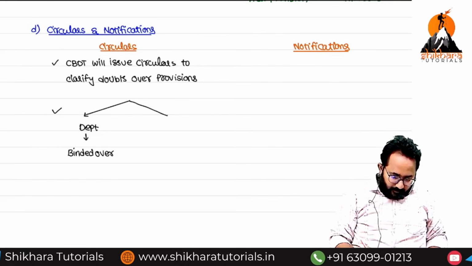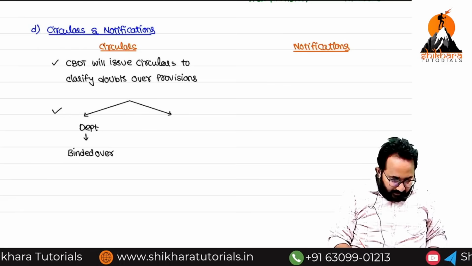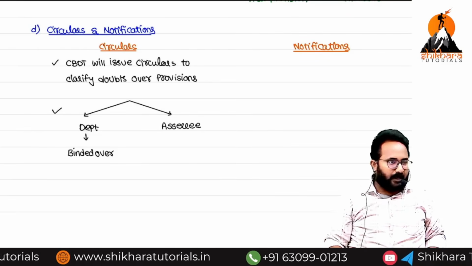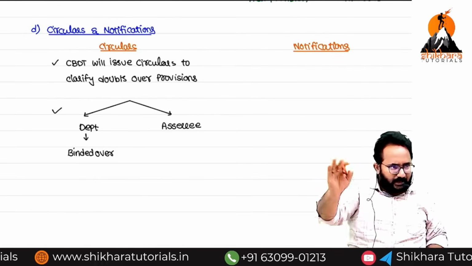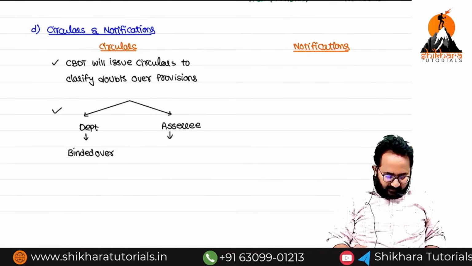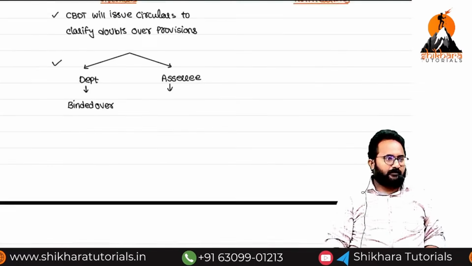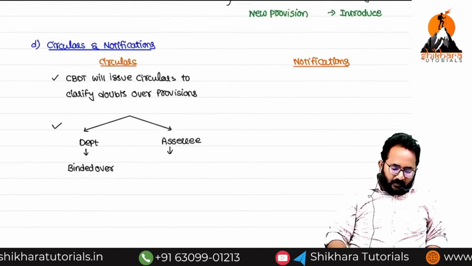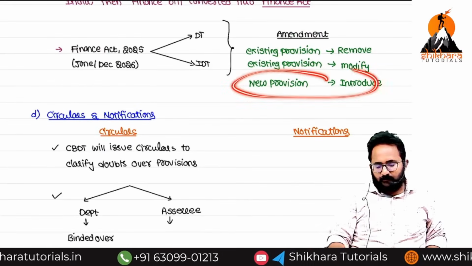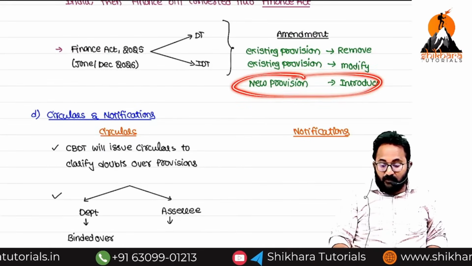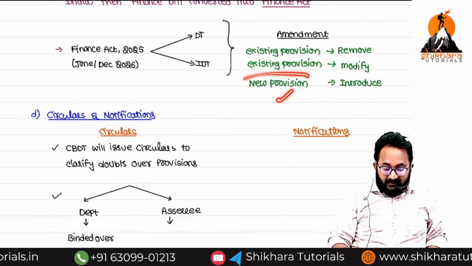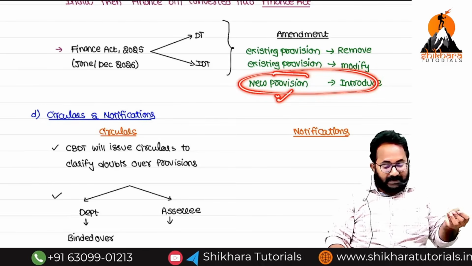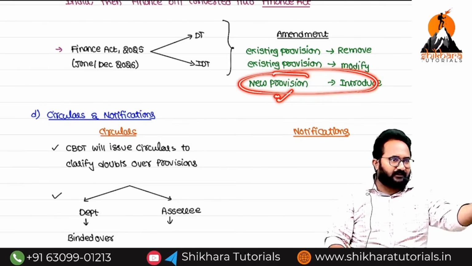Next one, who is that? Assessee. Assessee means simply whom? Taxpayer. I will give you the definition also in later classes, but remember Assessee means taxpayer. Then, that provision is related to business. Whatever new provision is given is for whom? Business assessees, nothing but those who are doing the business. Who will get the doubts? Those who are doing the business only.